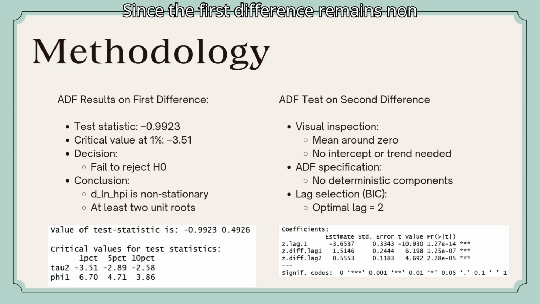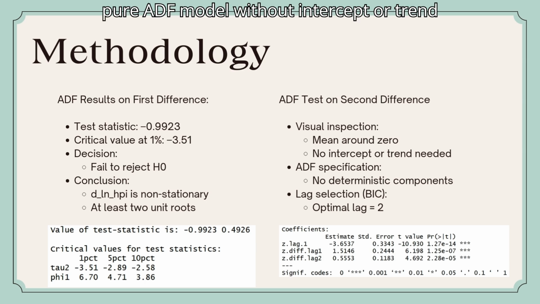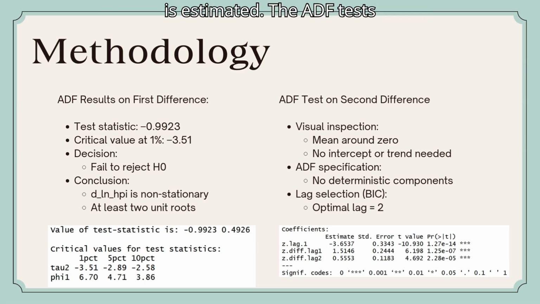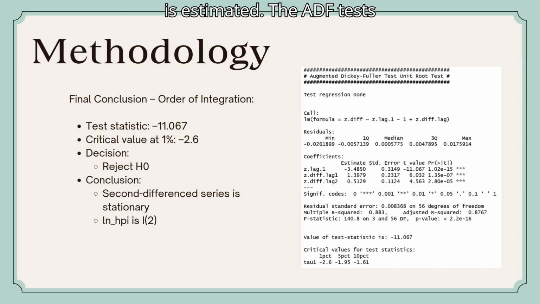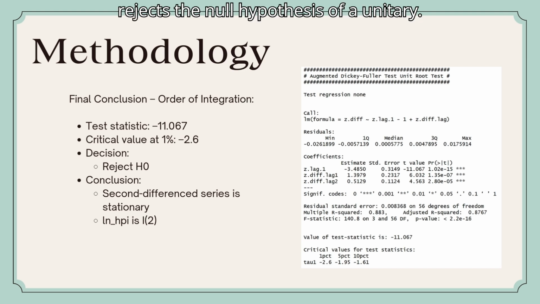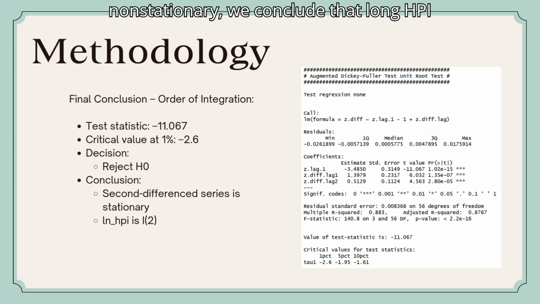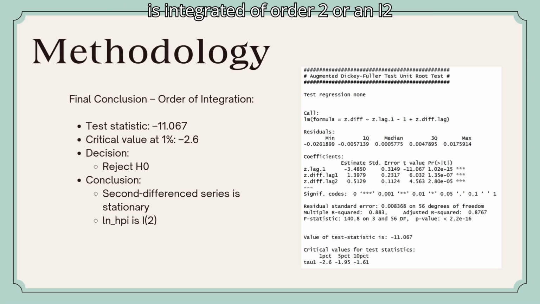Since the first difference remains non-stationary, the series is differenced a second time. The second difference series fluctuates around zero with no visible deterministic components, so a pure ADF model without intercept or trend is estimated. The ADF test on the second difference series strongly rejects the null hypothesis of a unit root. This confirms that the second difference of ln HPI is stationary. Since the level and first difference series are non-stationary, we conclude that ln HPI is integrated of order 2, or